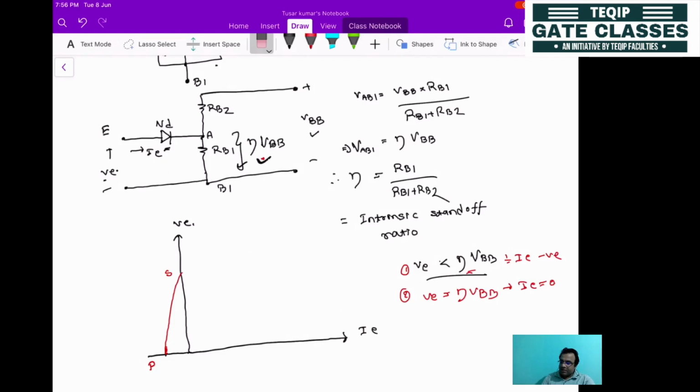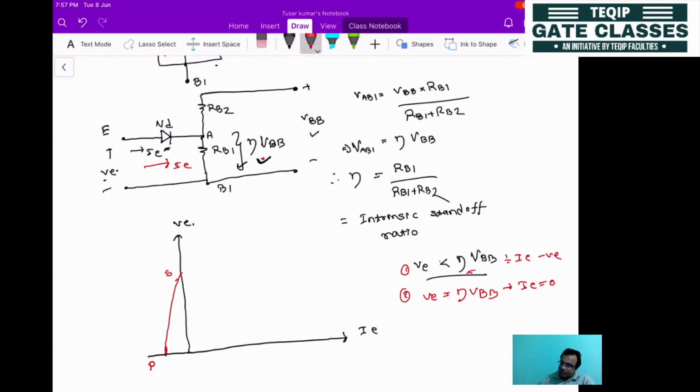Now further, if VE is increased, what will happen? The current will be flowing in this direction, so IE will be increasing. When IE is increasing, it will reach a value known as the peak value.